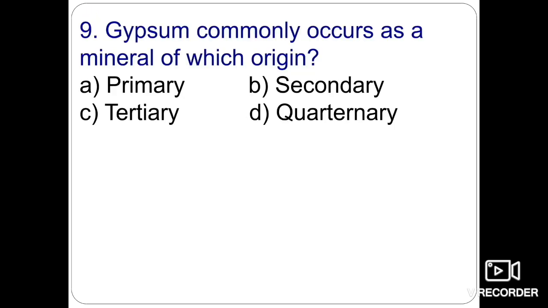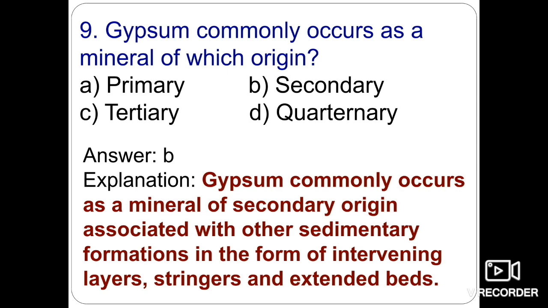The next question: gypsum commonly occurs as a mineral of which origin? Primary origin, secondary origin, tertiary origin, or quaternary origin? The question asks about gypsum, not mica.